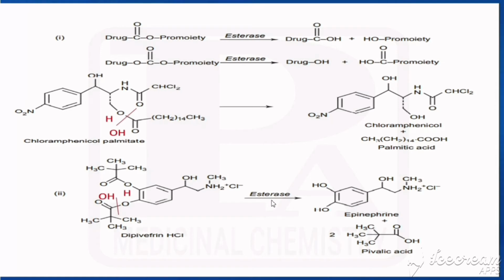The next one is dipivefrin hydrochloride. By means of esterase, what happens here? The two oxygens connected to this carbon are cleaved. With the oxygen H should be added, and with the CO OH should be added, so this is removed. Similarly, between this oxygen and carbon there is a cleavage, with H added to the oxygen and OH added to the CO. Two molecules of pivalic acid are removed, and we get epinephrine.